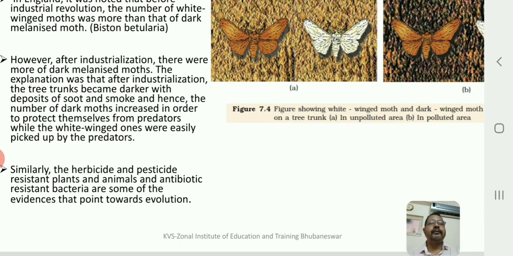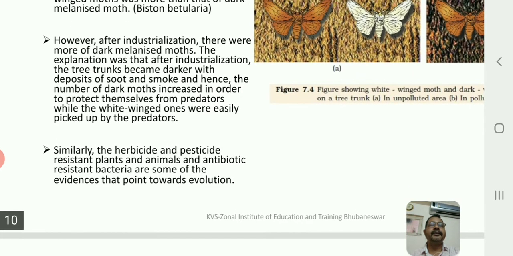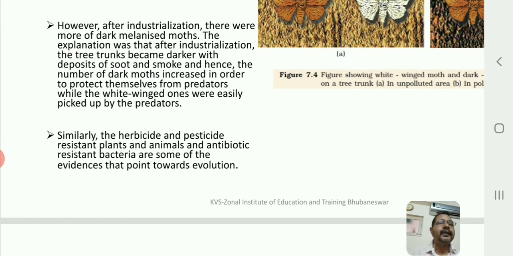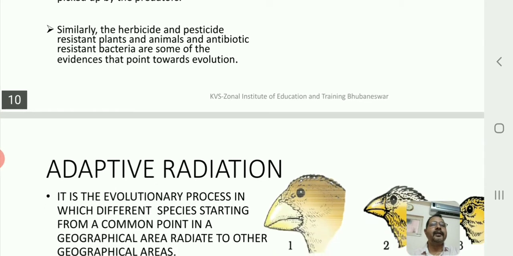Similarly, herbicide and pesticide resistant plants and animals and antibiotic resistant bacteria are some of the evidences that also point towards evolution. Today, in our normal work, we are using a large number of herbicides and pesticides, and there are disease resistant plants and also antibiotic resistant bacteria. So it may be because of that. If we use more of these antibiotics, tomorrow also bacteria will be resistant to such antibiotics, that is what we come to know.